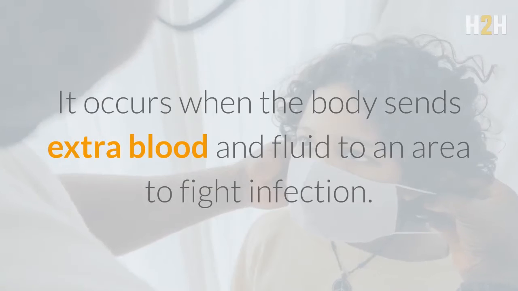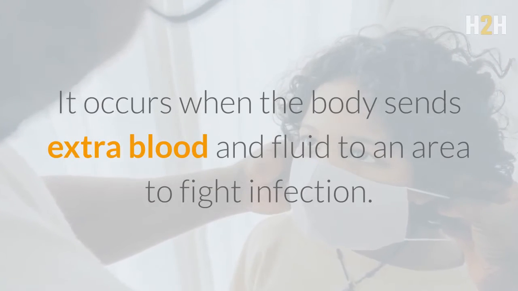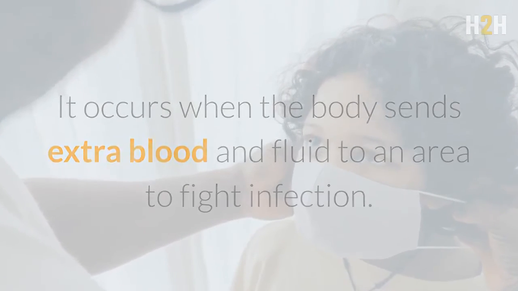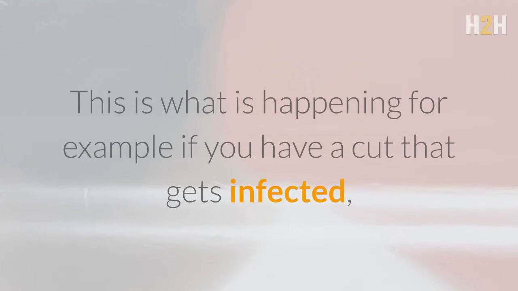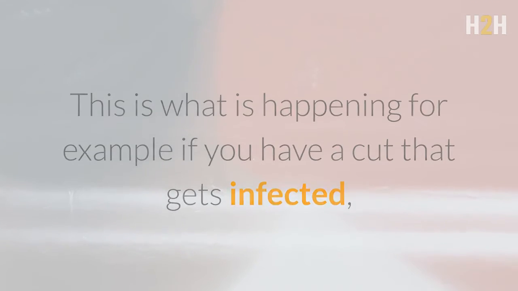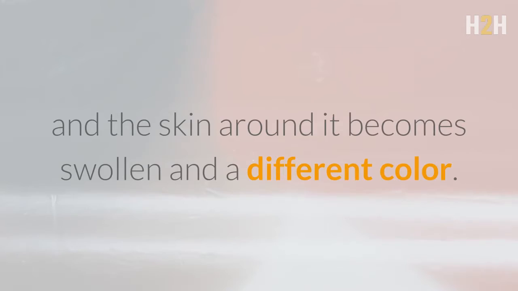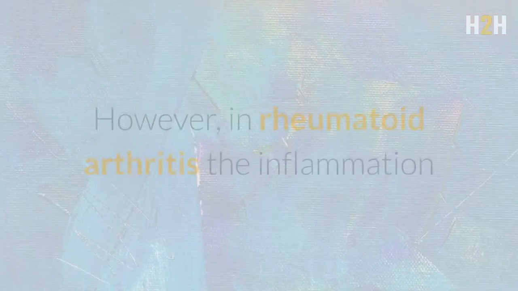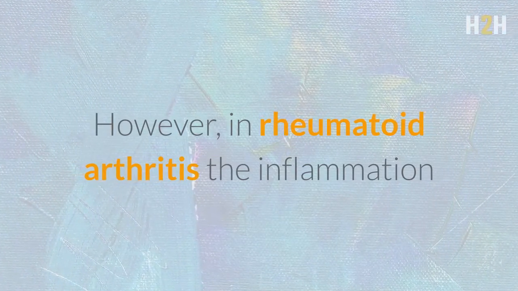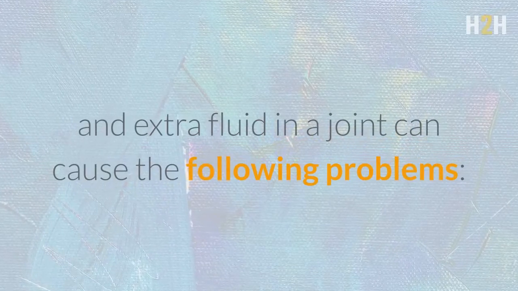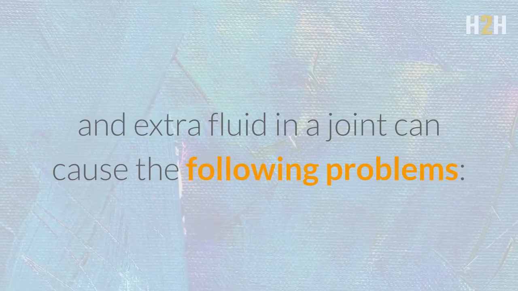Inflammation is normally an important tool in the immune system. It occurs when the body sends extra blood and fluid to an area to fight infection. This is what is happening, for example, if you have a cut that gets infected, and the skin around it becomes swollen and a different color. However, in rheumatoid arthritis, the inflammation and extra fluid in a joint can cause the following problems.